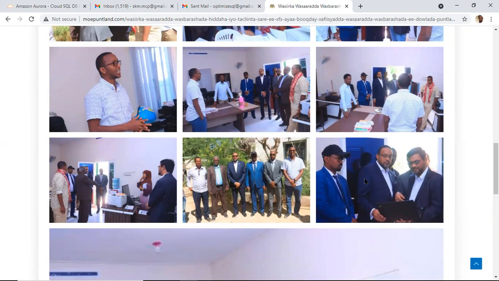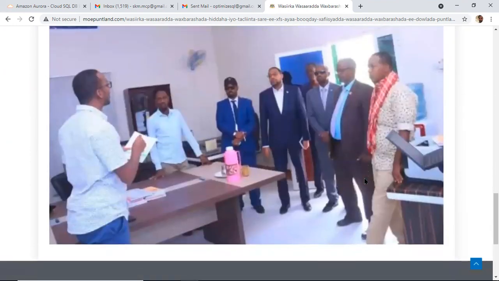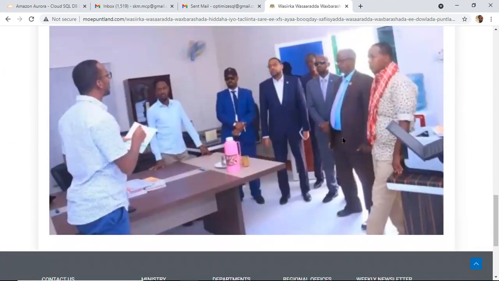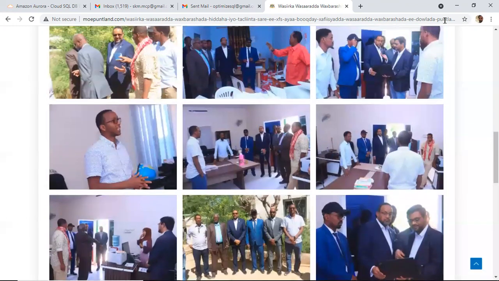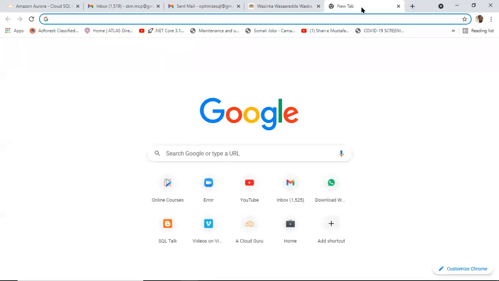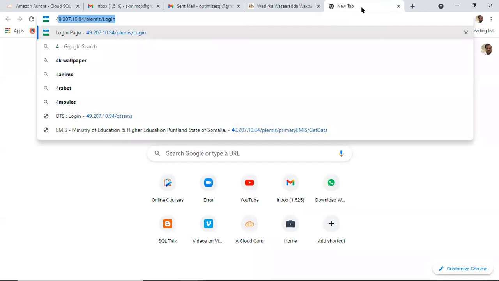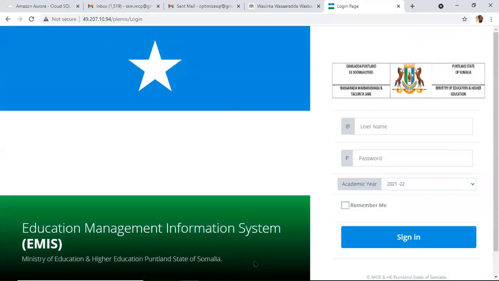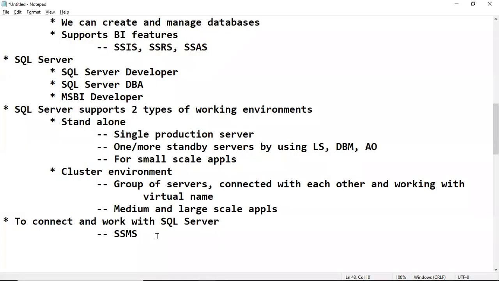So we are supporting this client remotely from here. They are still making data entry now. Remotely we can connect and work with SQL Server through tools like SSMS.